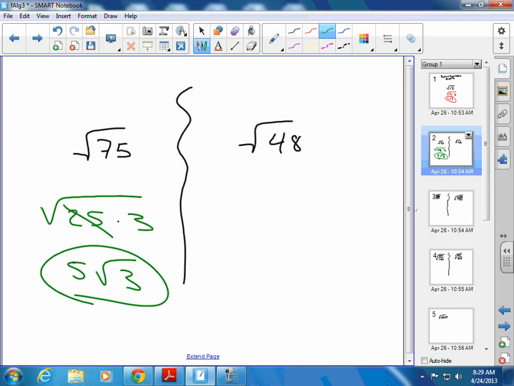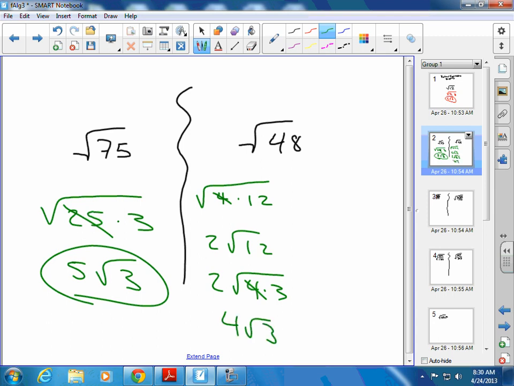Okay, so looking at 48, let's say we forgot and we went 4 times 12. Well, what's the square root of 4? 2. So 2 radical 12. But does 12 break up? Yes. We just broke up 12, right? So this is 2 radical 4 times 3. The 4 could come out as what? 2. Whatever comes out, if there's a number in front, you're going to multiply by that. So the 2 comes out, multiplies by the 2 to give you 4 radical 3.